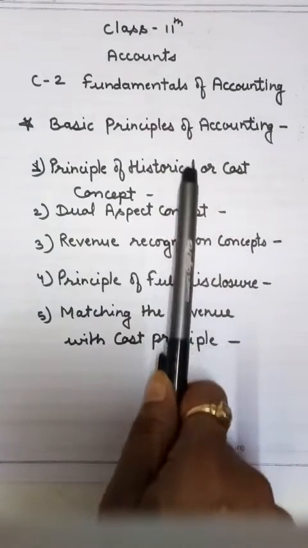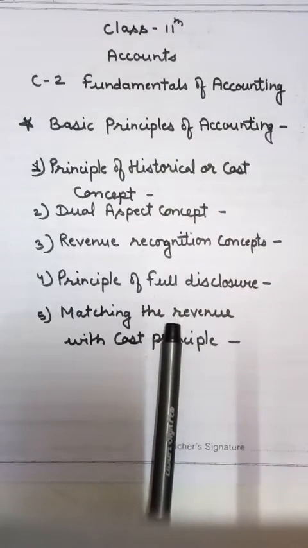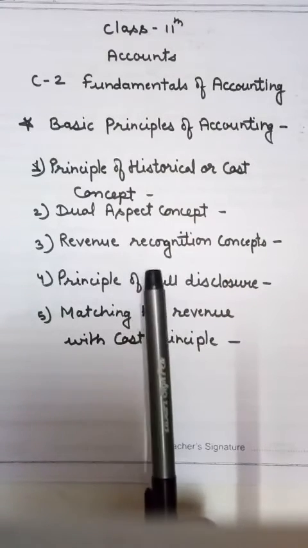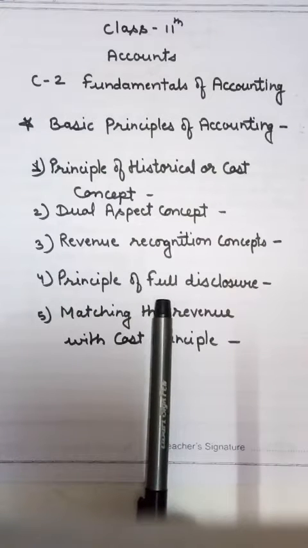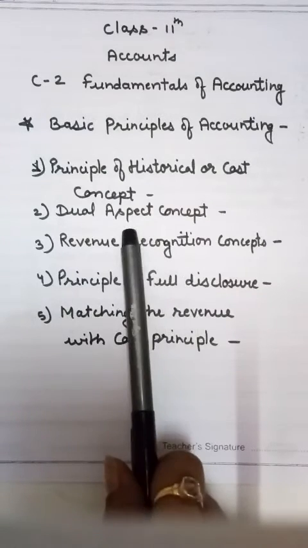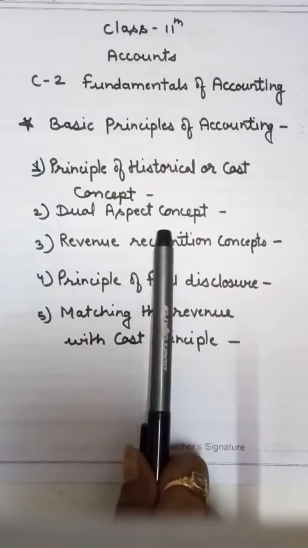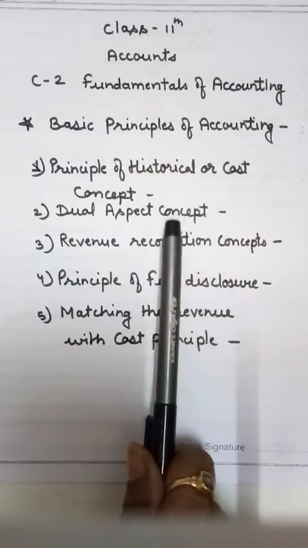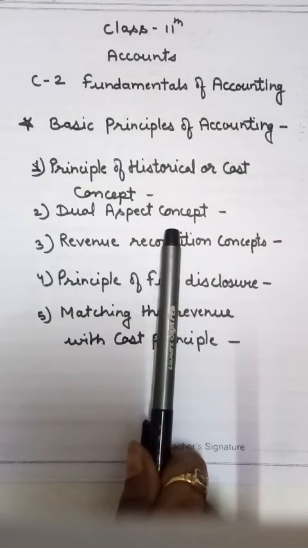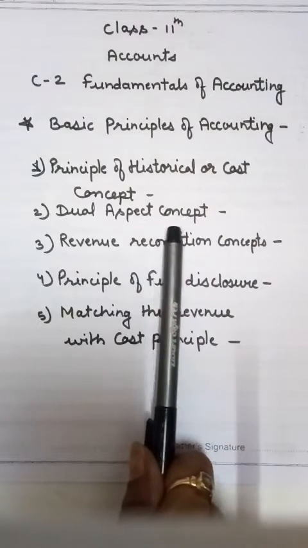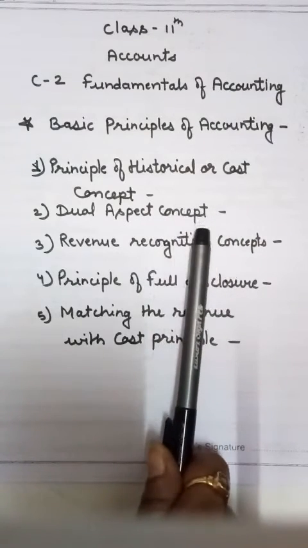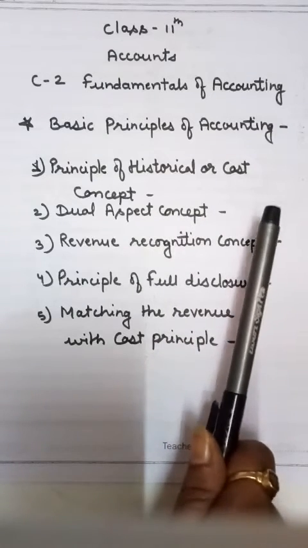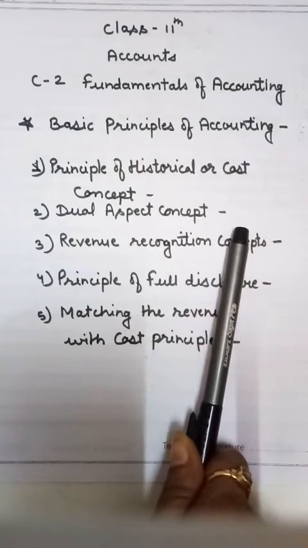So that is the revenue recognition concept, and we understand it with an example. For example, a limited company produced units of goods in March 2018 and they were to be supplied in May 2018. Means produced in March 2018 and supplied in May 2018. So in this case, the revenue will be considered in May 2018, when the actual sale of goods is made.